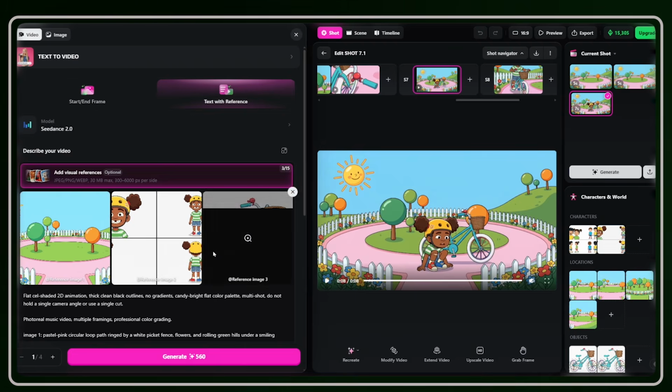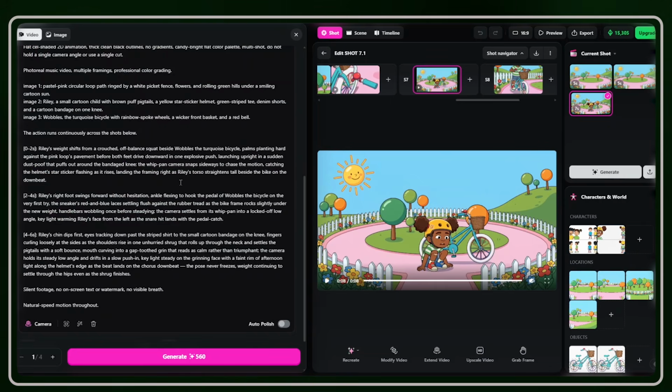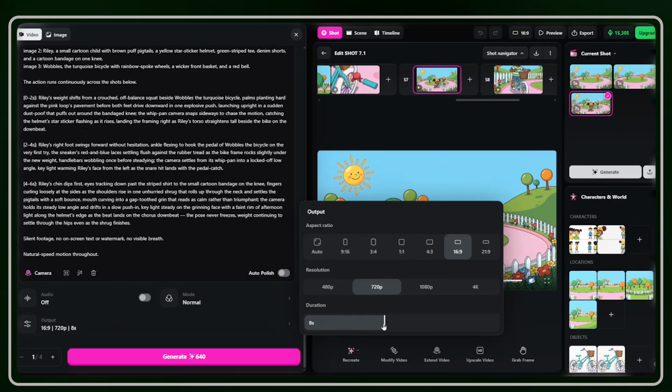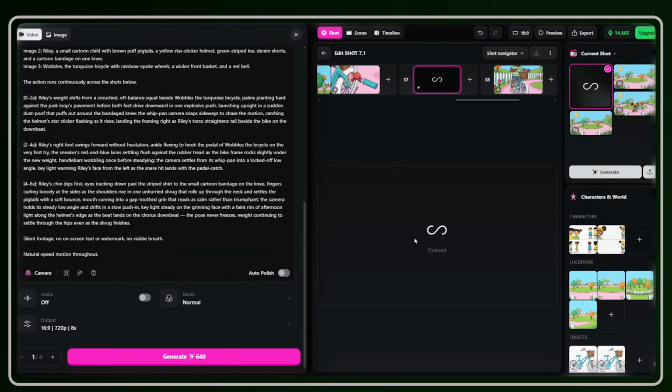Select it and you will see the model that was used for that scene, the characters, backgrounds and other props, and the entire prompt that was used to generate your clip. From there, you also see outputs. Now, the clip that we are trying to regenerate is 8 seconds. So always ensure that you insert the exact video duration. As you can see, when we are trying to regenerate, it is set to 7 seconds. So just increase the duration by 1 second. Then from there, you can tweak the prompt if there is a need for that. Once that is done, hit regenerate and your scene will start regenerating.